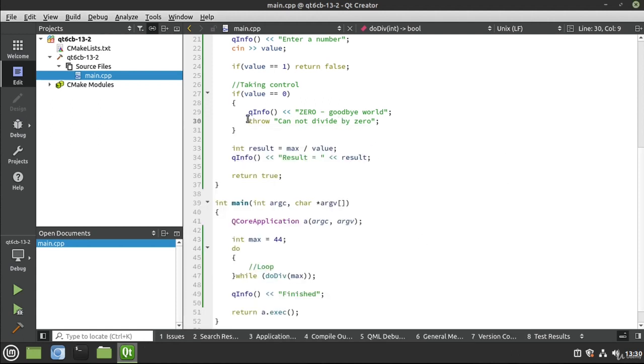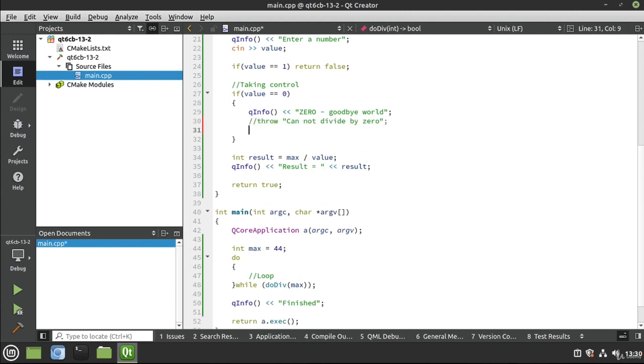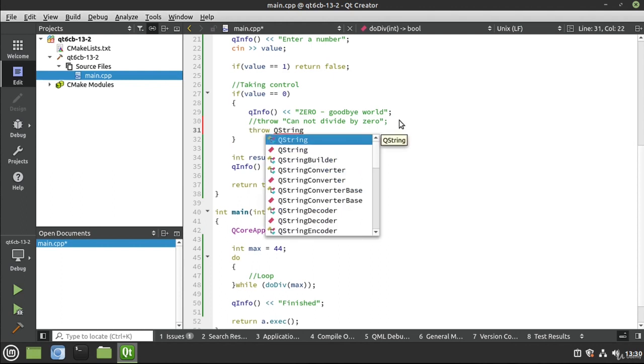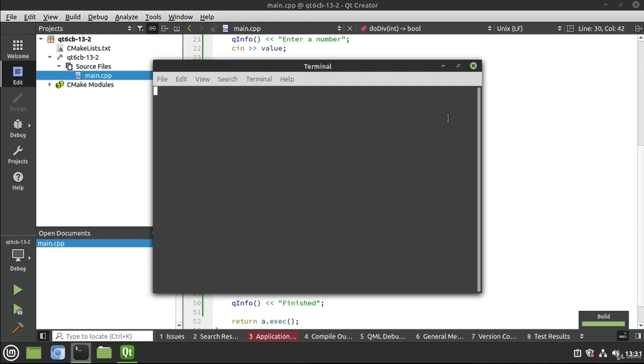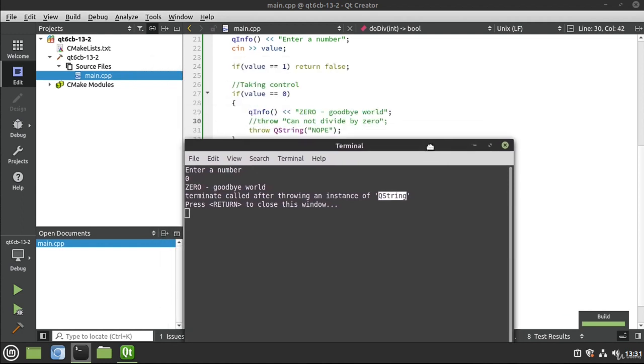So you can, in case you're curious, do just about any type of data type. So for example, you could say throw QString and say, nope, I don't know what else to type. We could just put whatever we wanted there. Let's try this again, save, run, and let's just actually enter 0. And then see how we are now throwing an instance of QString instead of const char pointer. Point is, we can now take control over the situation and we can decide what to do with this condition.